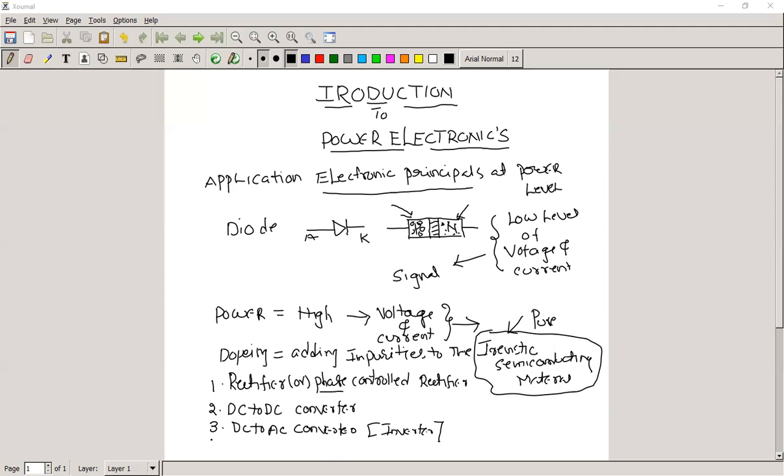Now you come to the fourth one, AC to AC converters. Another name for this circuit is AC voltage regulators.